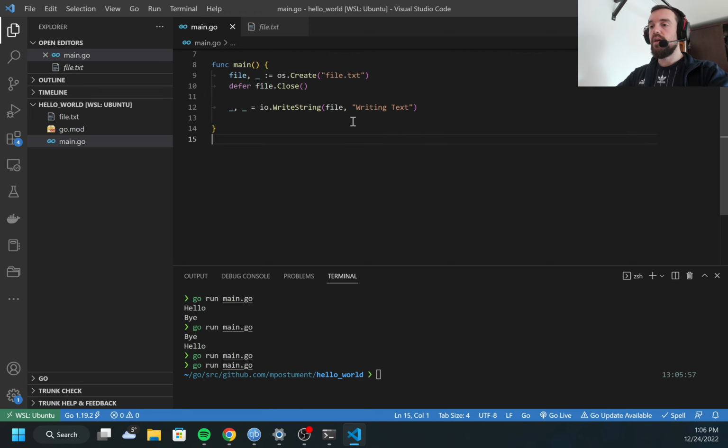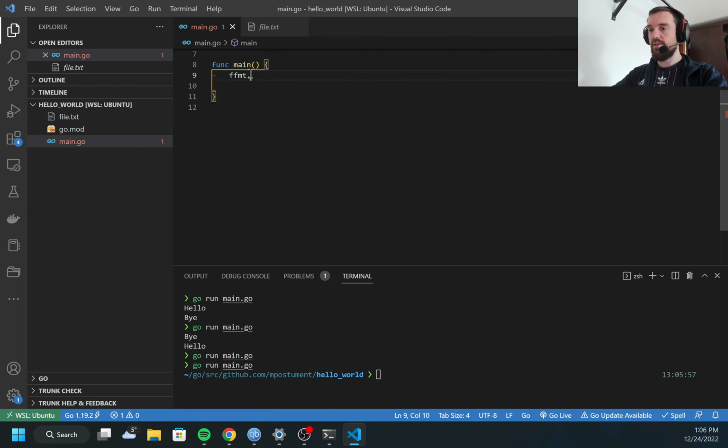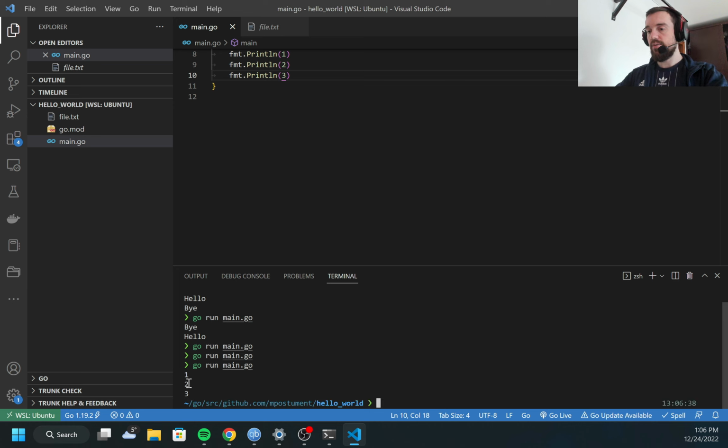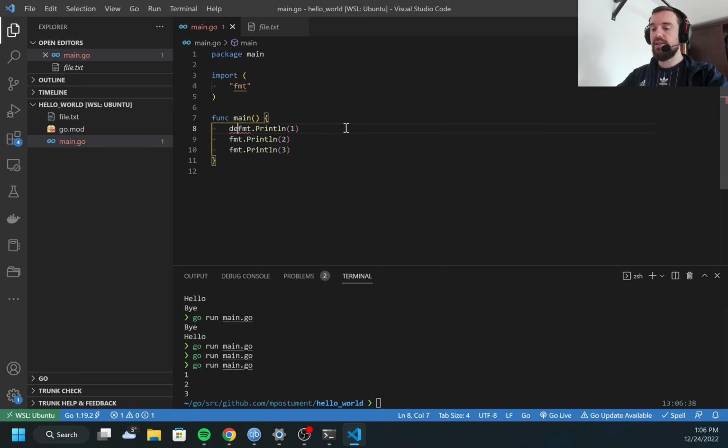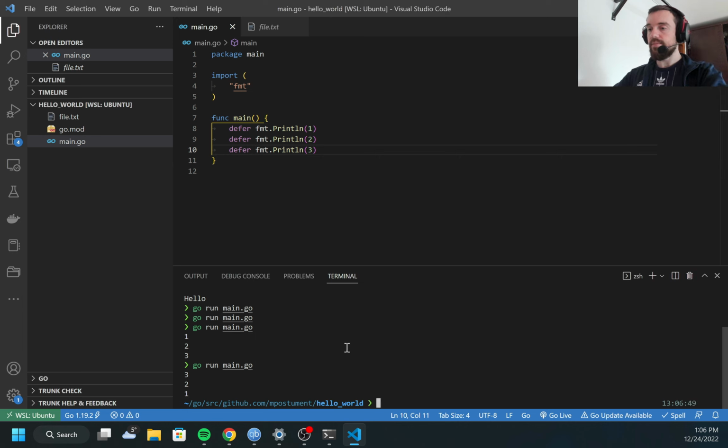Also, one of the important things is the order of execution of deferred functions. For example, let me create a few print line statements, printing simple 1, then 2 and 3. Once I run the code, it prints 1, 2, 3 as expected. But let me now add defer to each of them. Now I can run the code again, and this time it started from the end. First 3 was printed, then 2, then 1.